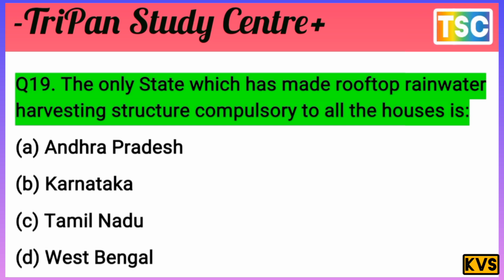First of all, I give you a few seconds to test your knowledge.